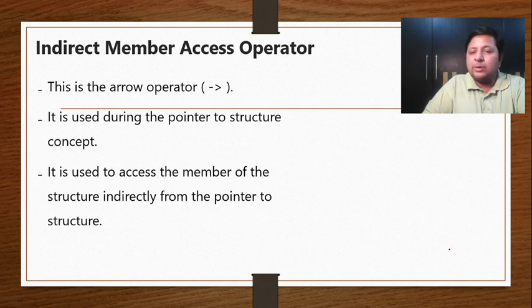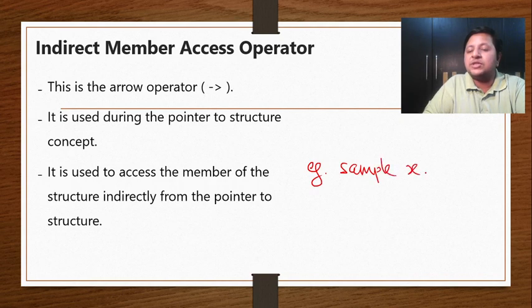Again, I don't know how much you'll be able to understand the example, but I'm just giving it to you. Suppose I have sample X which contains A, B, C, which I already said.